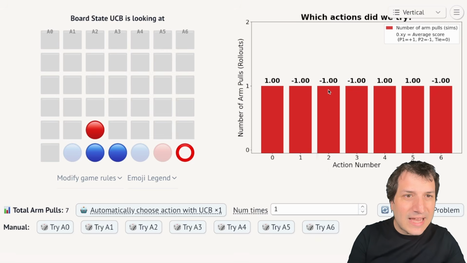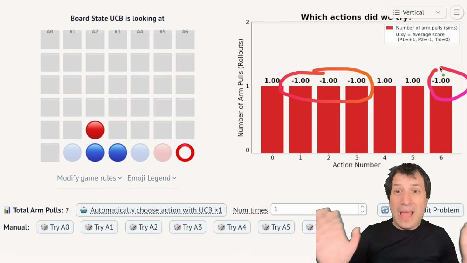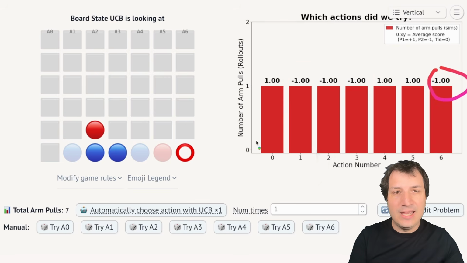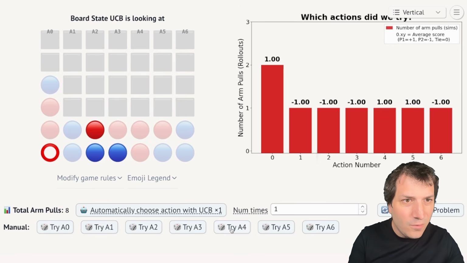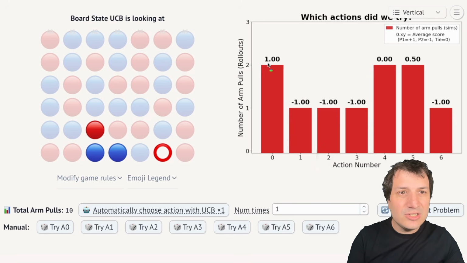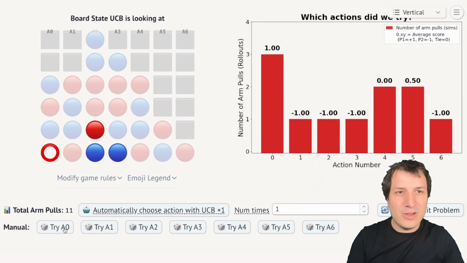So look at this. Action 1 and action 2 and action 3 and action 6, we lost. Those were all bad moves. The other player won. So I'm going to stick to actions 0, 4, and 5. And let's try those. So action 0, I'll try that again. Action 4 and action 5, I'll try those again. And now of those, look at this. Action 0, I won again. Action 0, we have an unbeaten record. So maybe I'll try just action 0 one more time. Okay, we're still unbeaten. Let's do action 0 again.